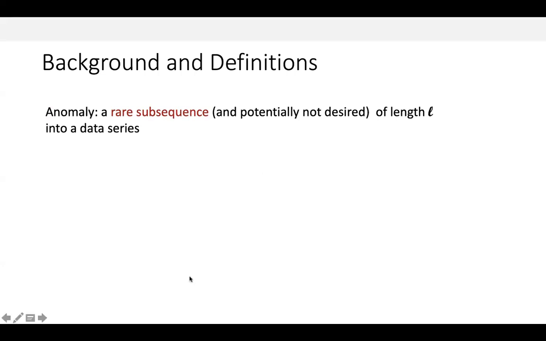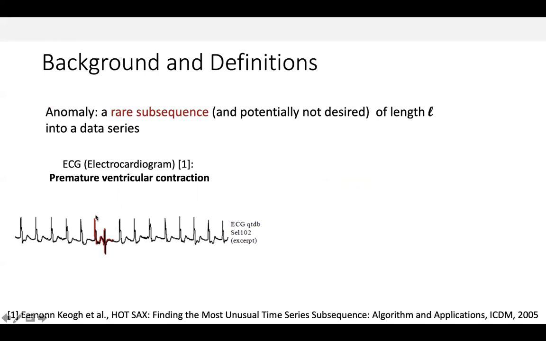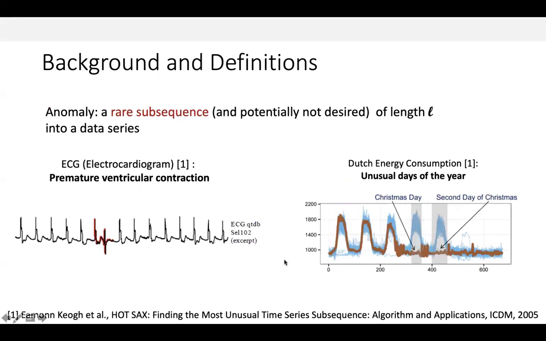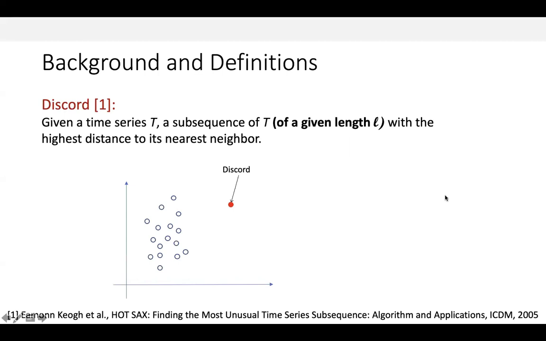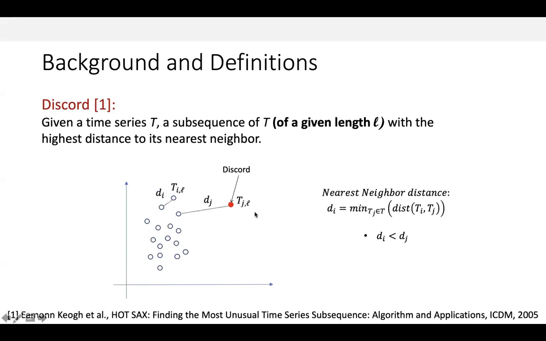An example of such kind of anomaly can be an arrhythmia, or a supraventricular contraction in the electrocardiogram, or an unusual daily electrical consumption. One way to formally define and search for anomalous subsequences would be to use the discord definition. The discord is a subsequence of length L that has the highest distance to its nearest neighbor. In this example, the discord is the red dot, which is defined above, has the biggest distance dj to its nearest neighbor than every other point. The advantage of this definition is its mathematical simplicity.